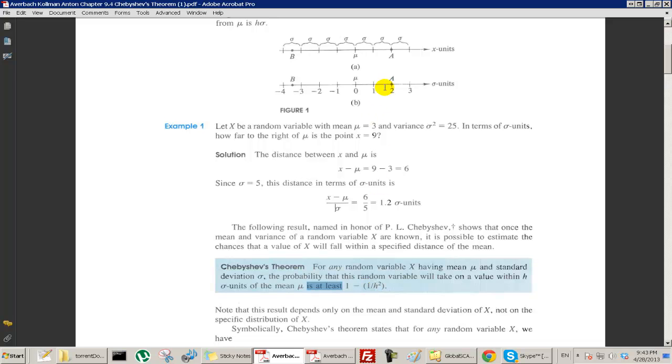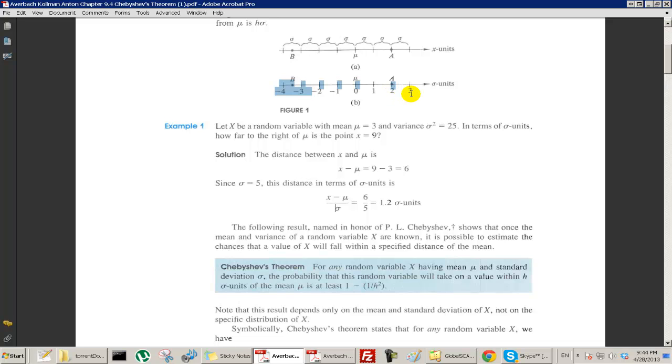So like I said, if it's 2 standard deviations above and 2 standard deviations below, then h is 2. So what does this give me? This is 1 over 2 squared, that's 1/4. So that's 1 minus 1/4, which is 3/4. Chebyshev's theorem says that there has to be at least 75% of the data, or 75% probability that things are between here and here.